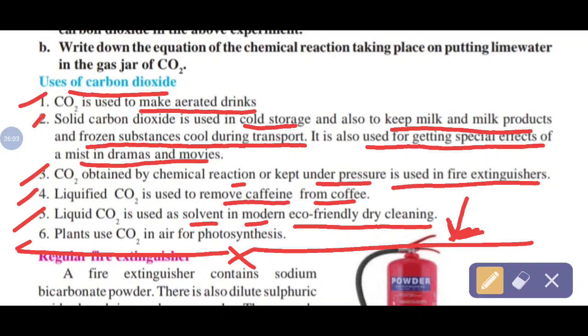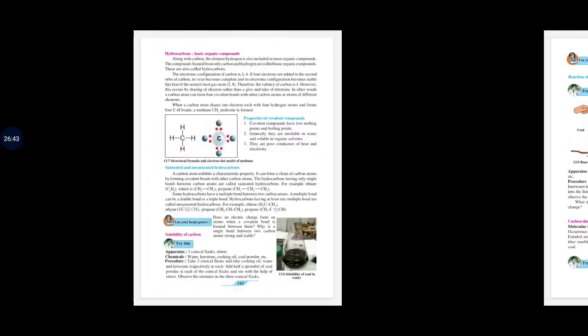plants use carbon dioxide in air for the photosynthesis process, that is plants prepare their own food with the help of carbon dioxide, sunlight, water and green color pigments present in the green leaves or any part of the plant, that is chlorophyll or chloroplast. So in photosynthesis, plants use carbon dioxide. These are the uses. 6 to 7 uses are given here. So the question is asked, anyway, 2 mark, 3 mark, 5 mark, what are the uses of carbon dioxide? All getting?